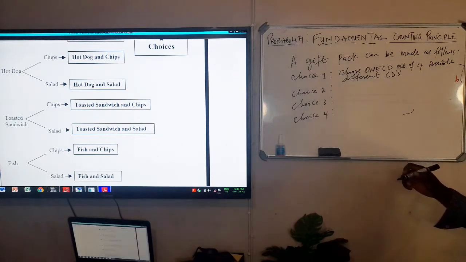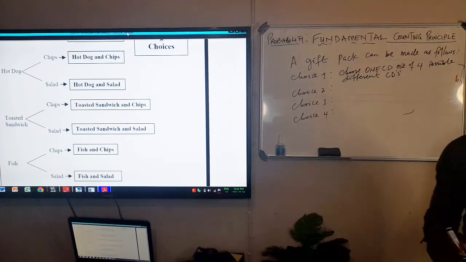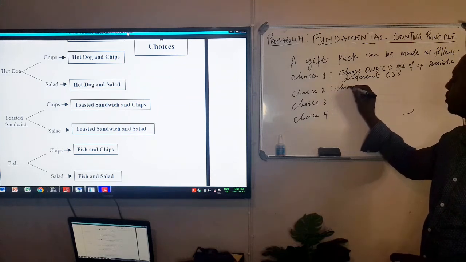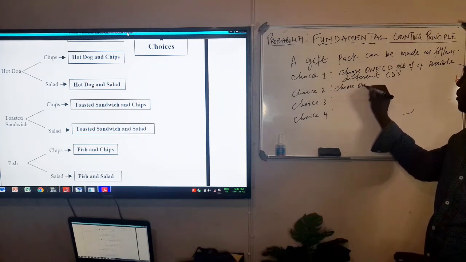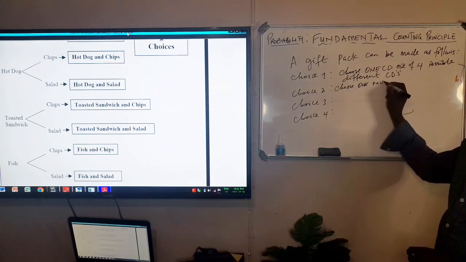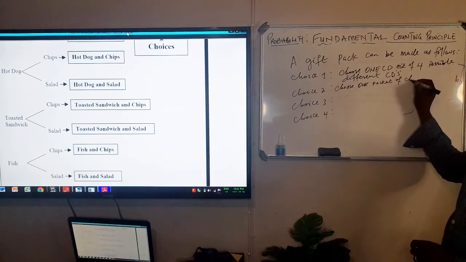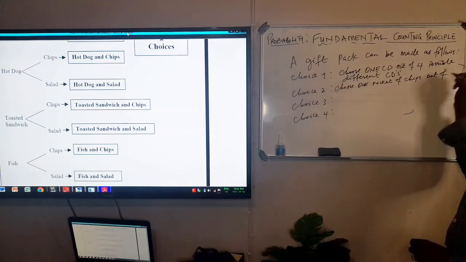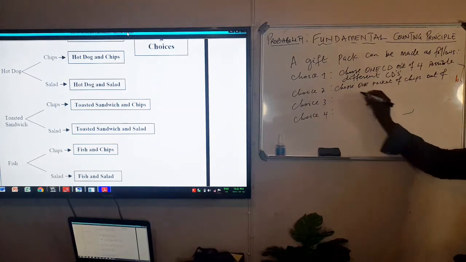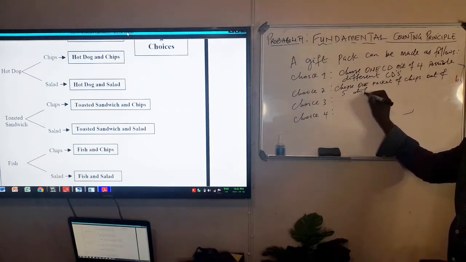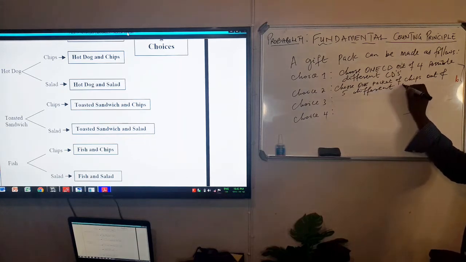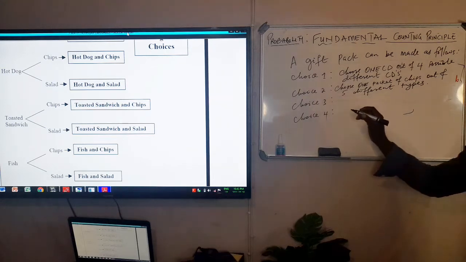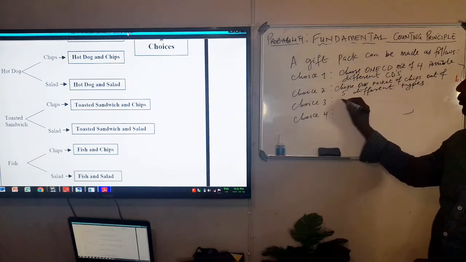Choice number 2, you choose one packet of chips out of 5 different types. Now choice number 3, you choose one chocolate out of 12.